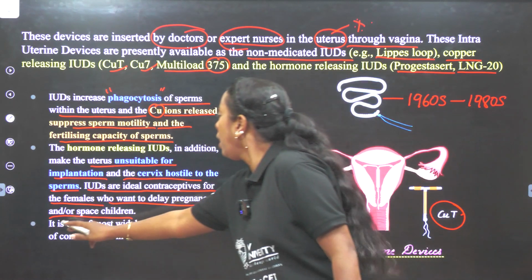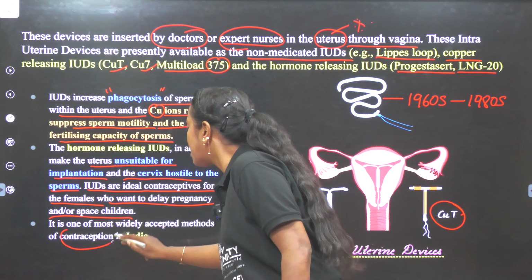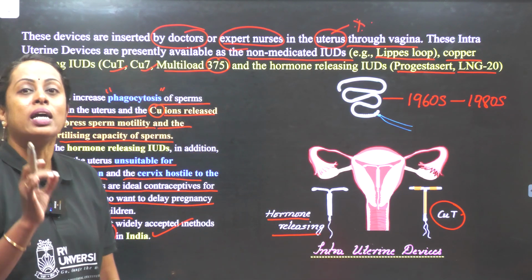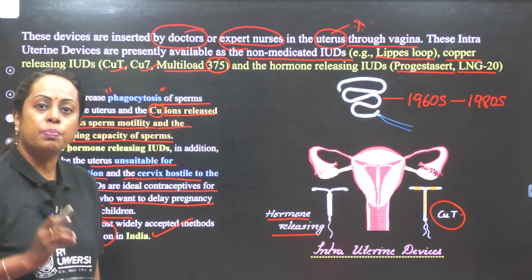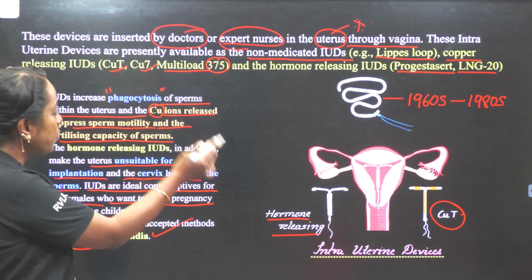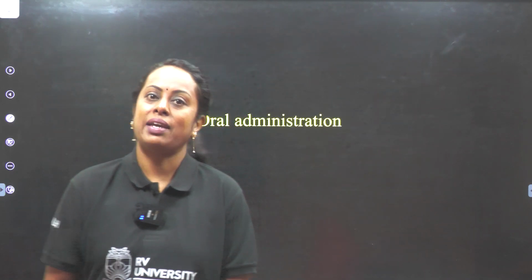Next, it is one of the most widely used methods of contraception in India. This itself will be your question. Name one method which is being widely used, then you will say it is the intrauterine device. So with this, let's see what else we have.